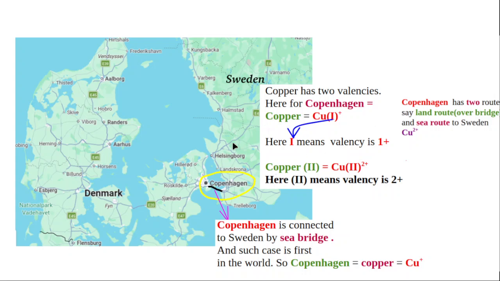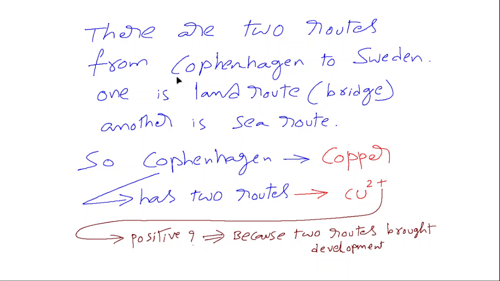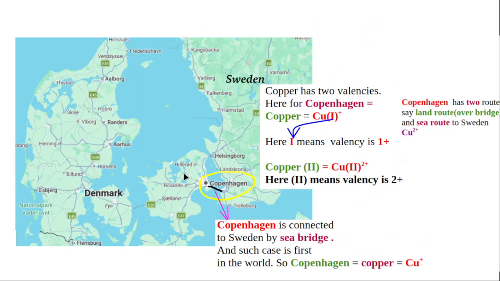You are comparing Copenhagen with copper. Copenhagen has two routes, land route and sea route. That is why it is Cu2+, and plus is positive. Positive means the two routes brought development to Copenhagen. Because of easy travel, the businesses expanded, and so it brought positive development to Copenhagen.